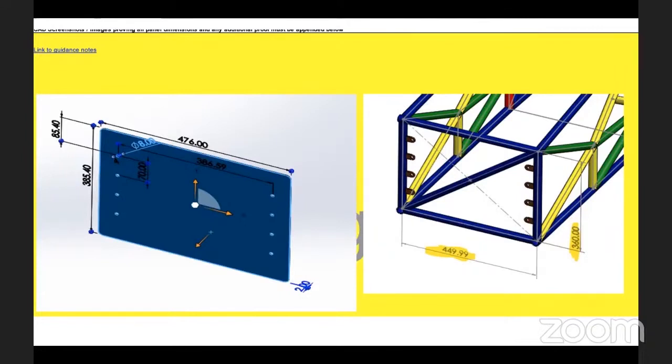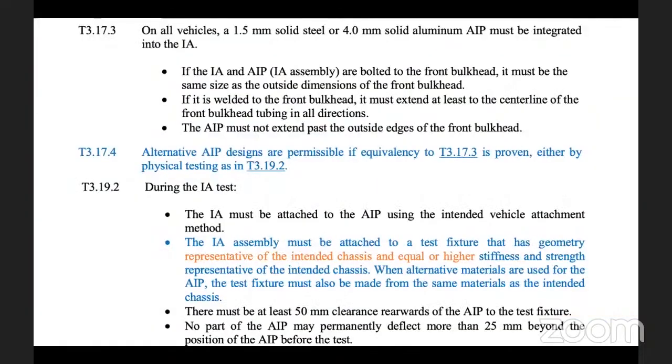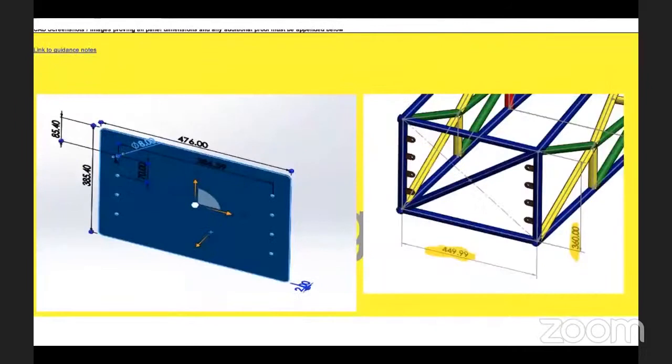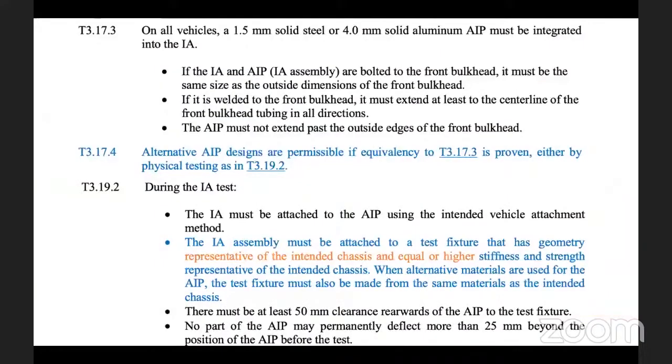Then come back to the image. You will see 476, and here the dimension given is 449. What the rule says is that it must be the same size as the outer dimension of the front bulkhead. But here, if you see, the dimensions are not clear. Now, a few people can tell me this is the center to center dimension. But are we asking here for center to center dimension? This is the first point. The dimension needed in the rule, and what has to be validated, has to be the outside dimension of the front bulkhead, extreme end to end.